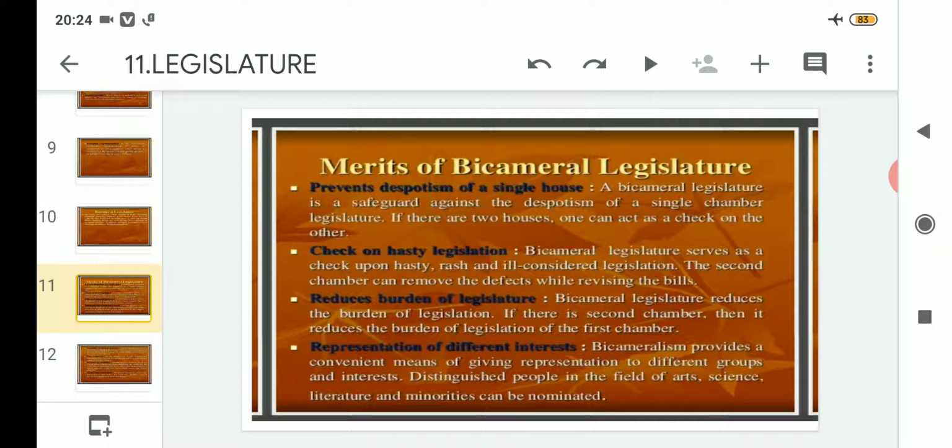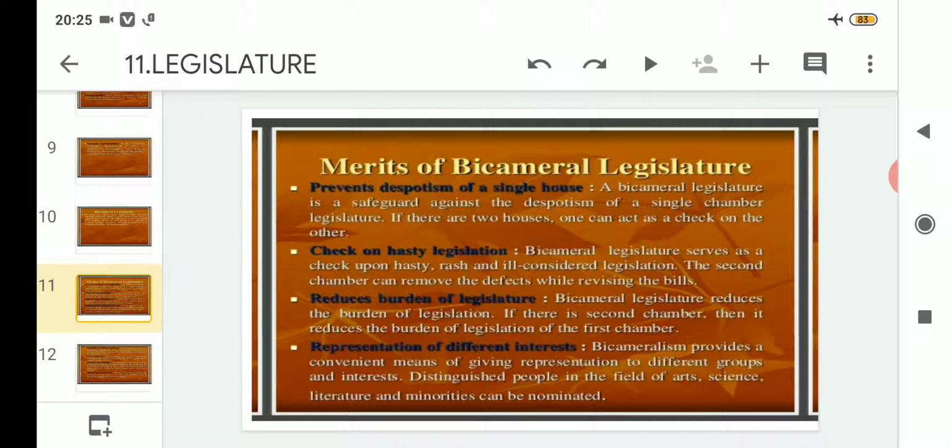So it can have a check on hasty legislation. Here you can also say that it will stop the other house from becoming a dictator. After that, it reduces the burden of the legislature. So bicameral legislature reduces the burden of legislation. If there is a second chamber, then it reduces the burden of legislation of the first chamber.